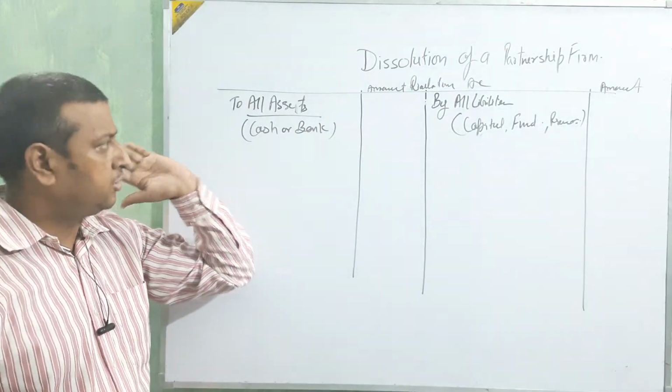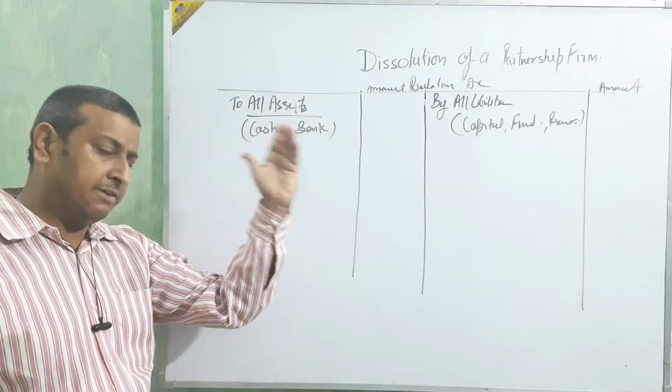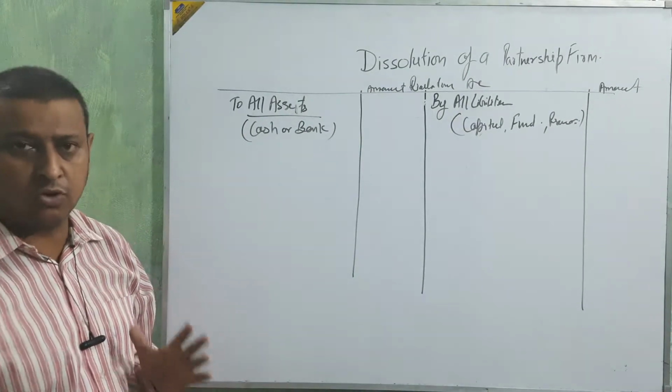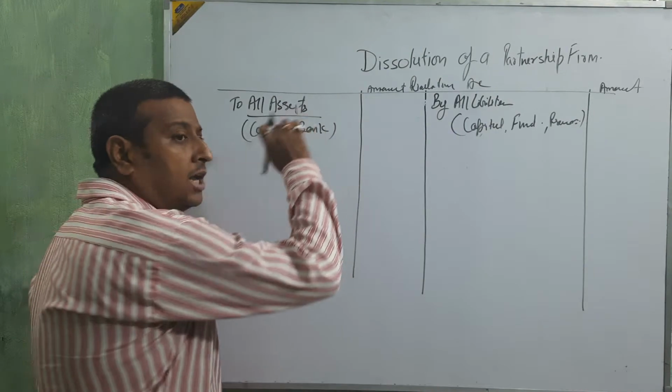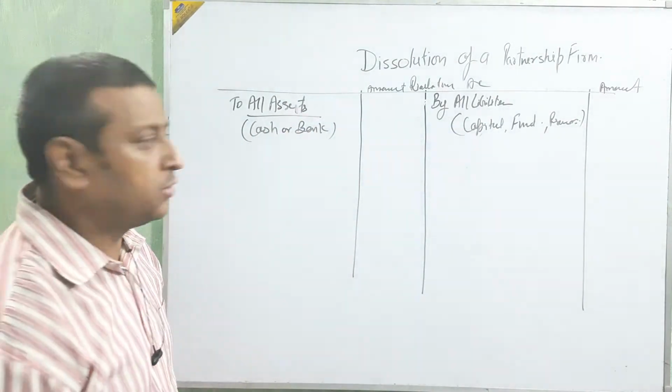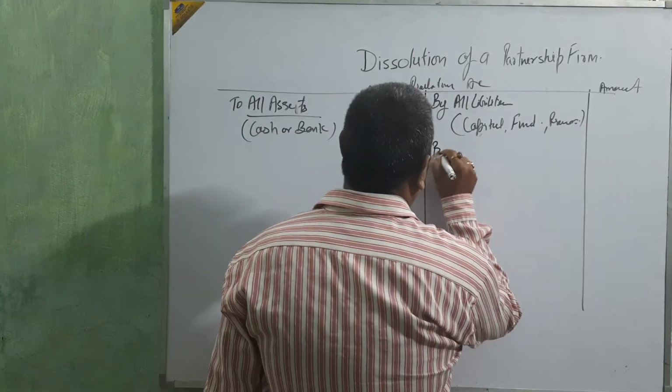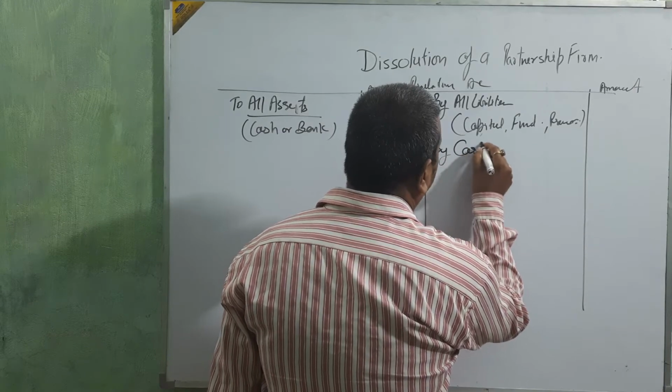Okay beta? Don't worry. After explaining this, I will take one question and then explain it to you. Then we are going to sell all these assets. We are going to sell all these assets by the head of to buy cash.